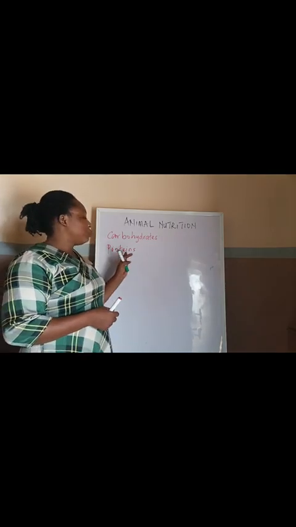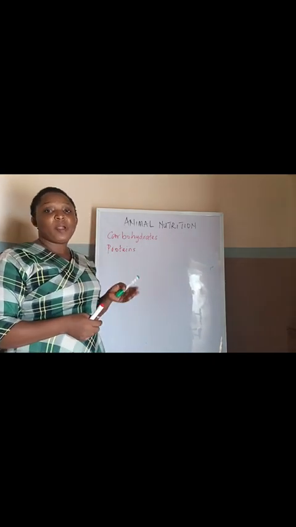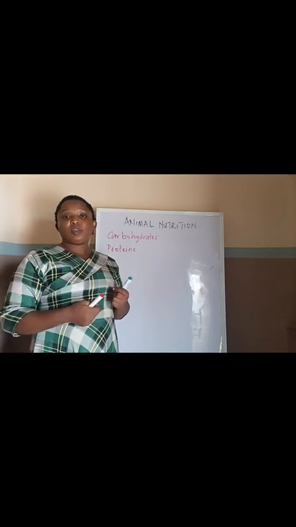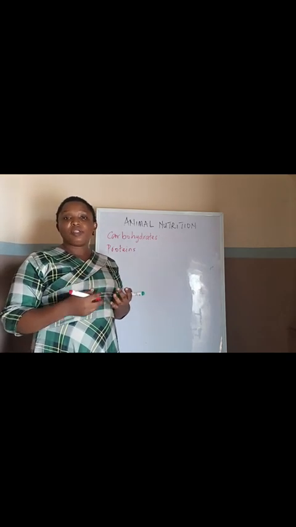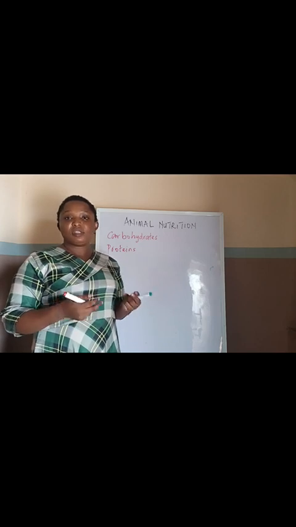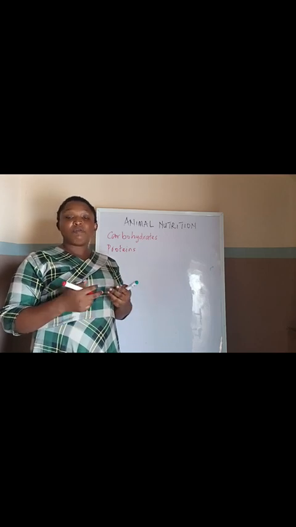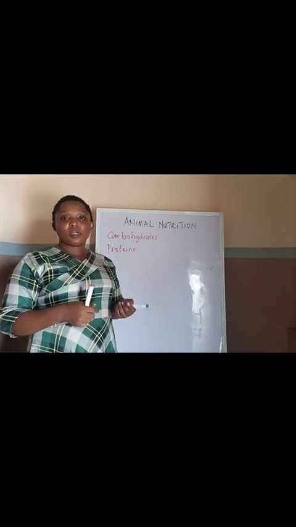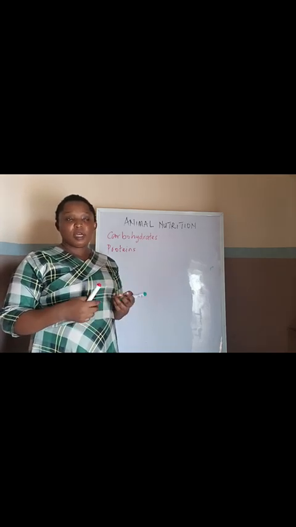So what are the food sources of protein? We have the animal sources and the plant sources. The animal sources include eggs, meat, milk, cheese, and so on, even fish. While plant sources include beans, peas, and so on.